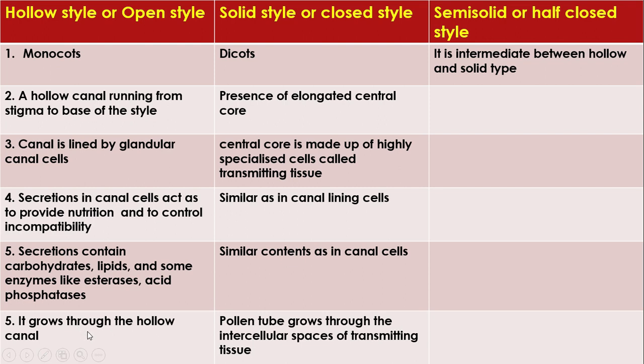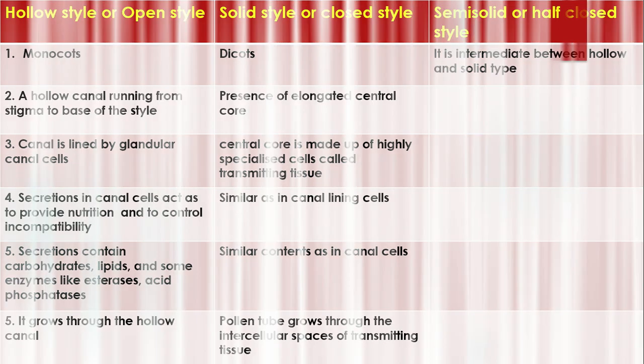In a hollow style, the pollen tube grows through the hollow canal only. Here, the pollen tube grows through the intercellular spaces of the transmitting tissue.